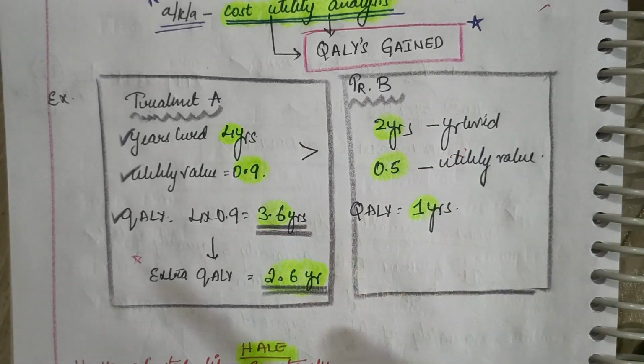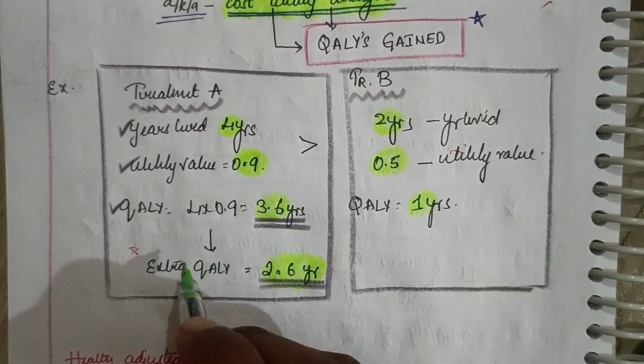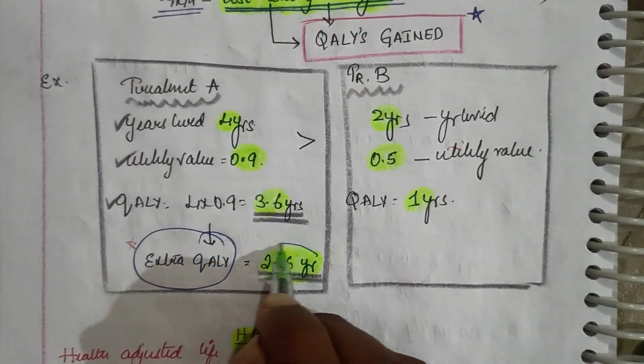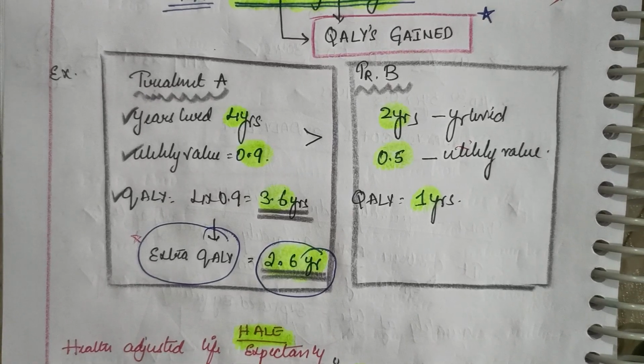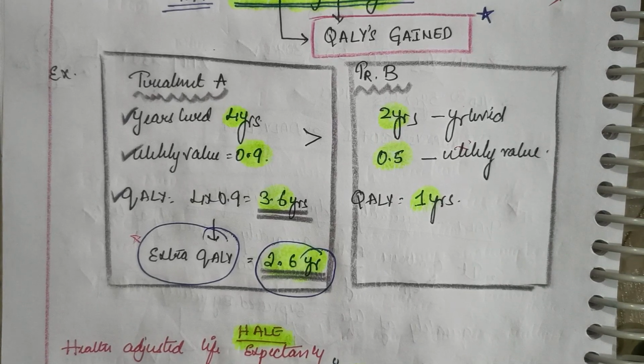What is the next important point? The extra Qaly in treatment A is 2.6 years. That's the basic point.